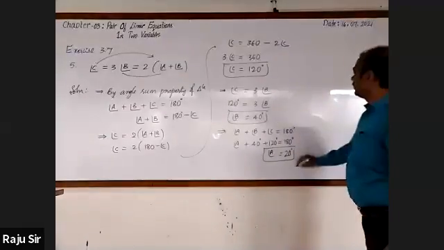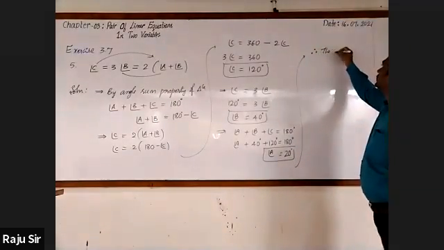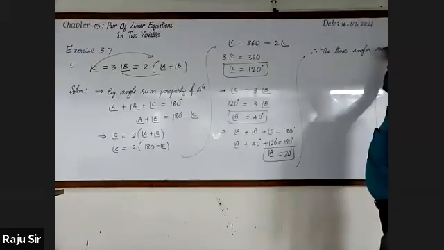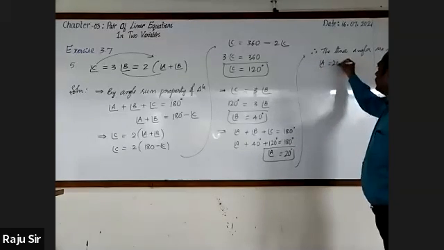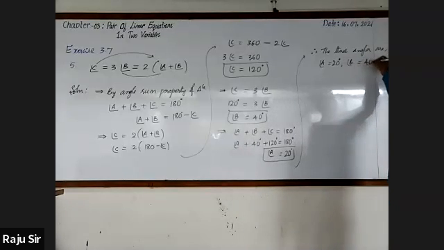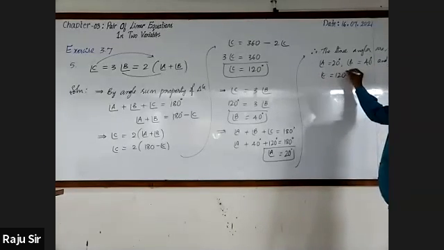So let me write the conclusion here. Therefore, the three angles are angle A is 20 degree, angle B is 40 degree, angle C is 120 degree.